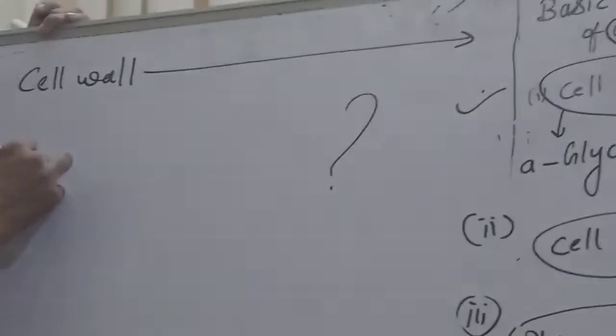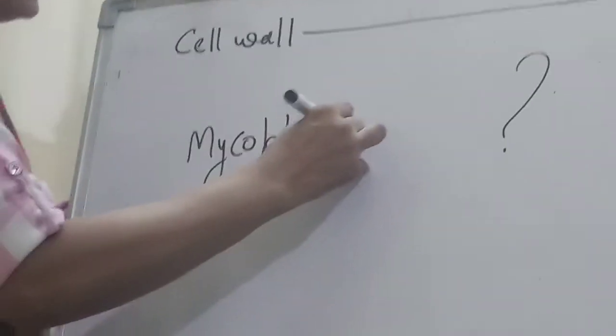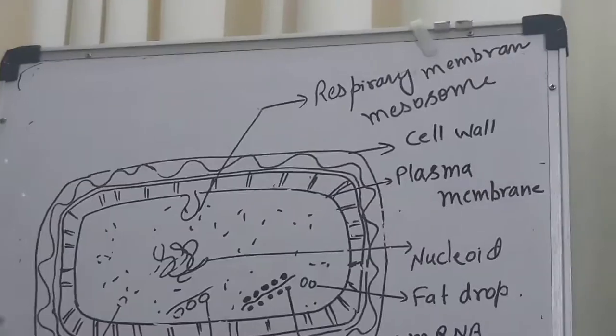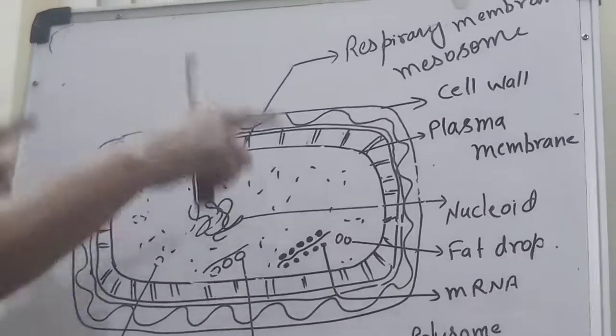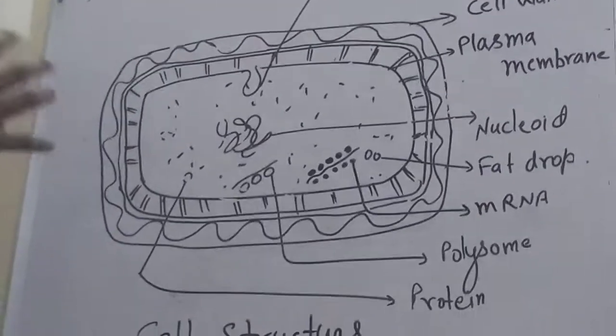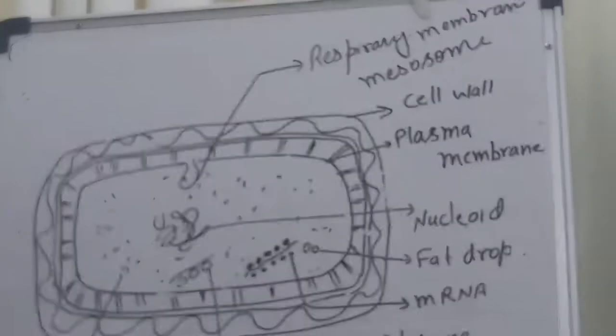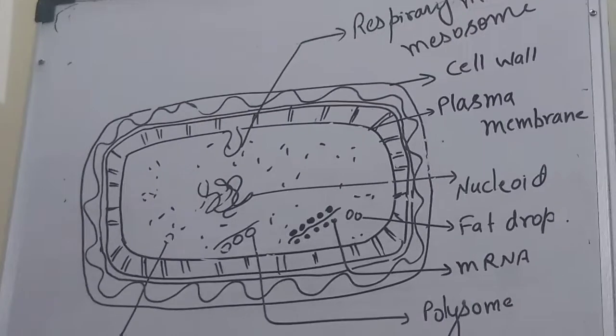So take the example of mycoplasma, which is also called PPLO. Just see, this is one structure of a mycoplasma, or some primitive bacterial cell, where we find all the basic structure.